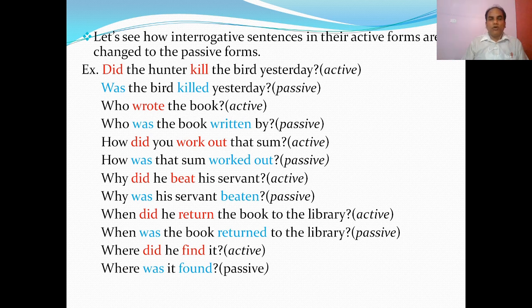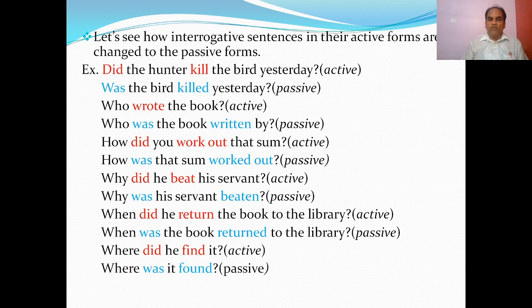So the active form is: did the hunter kill the bird yesterday? And the passive: was the bird killed yesterday? Another example, who wrote the book? Who is the subject in this sentence? So it is focused, so it is active. And what is its passive form? Who was the book written by? We focus on the object. The book is the subject in this passive.